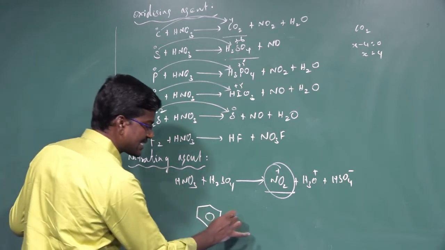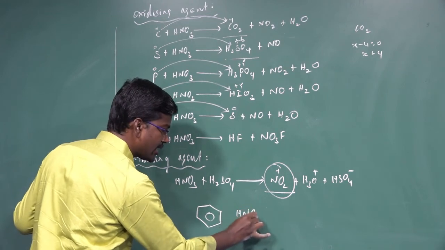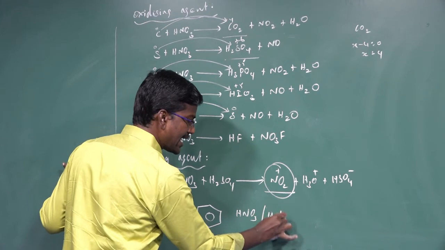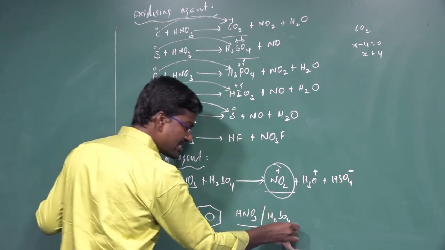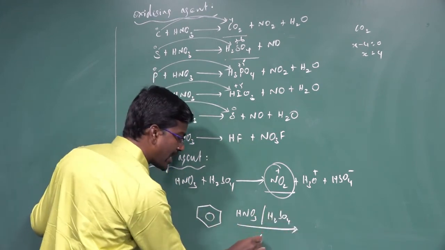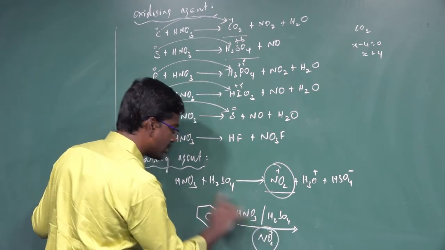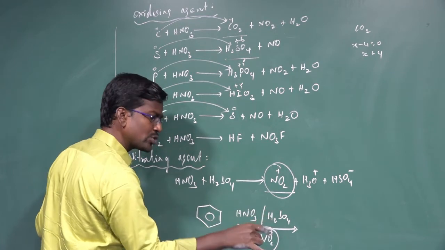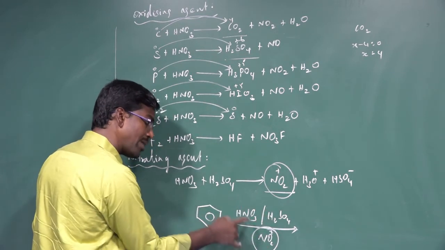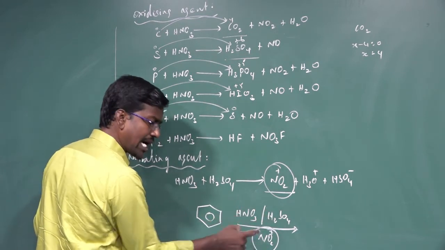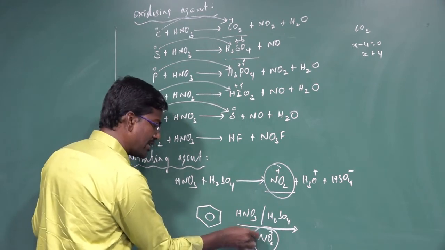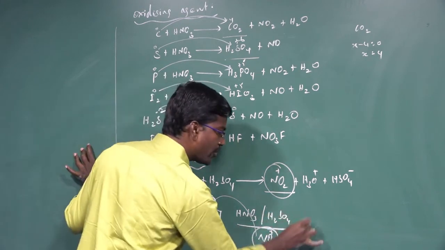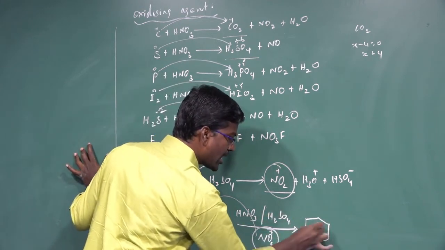That organic substance reacts with concentrated nitric acid. Nitric acid acts as the reactant. Sulfuric acid acts as a reagent. In the reagent, it is used to generate the nitronium ion, NO2 plus ion. So sulfuric acid is used to generate the nitronium ion from the nitric acid. The nitronium ion acts as an electrophile. That electrophile substitutes in the place of hydrogen in the organic compound to form nitrobenzene.